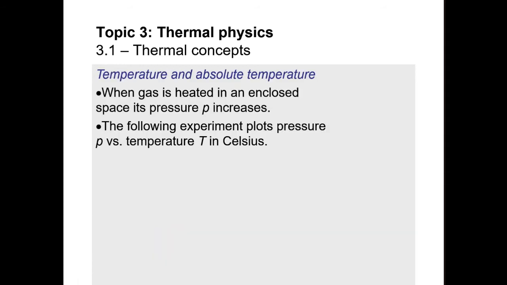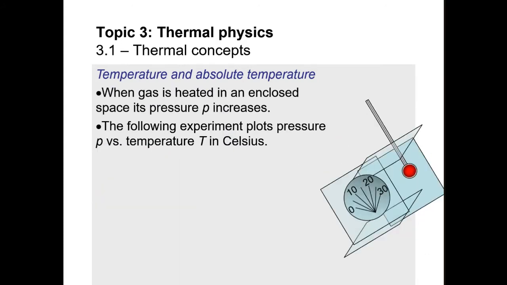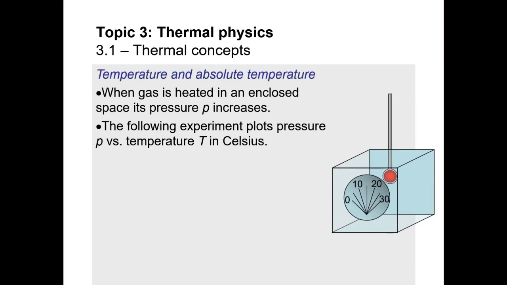When gas is heated in an enclosed space, its pressure P increases. We have the following experiment that plots pressure versus temperature T in Celsius. So the y-axis is pressure and the x-axis is temperature in degrees Celsius, not Kelvin.